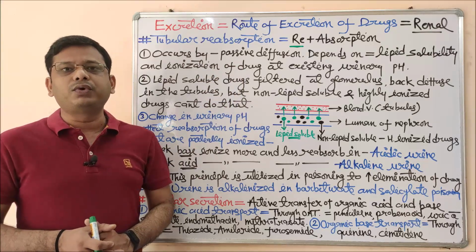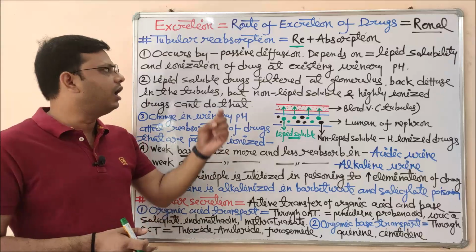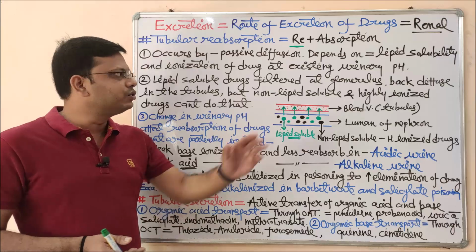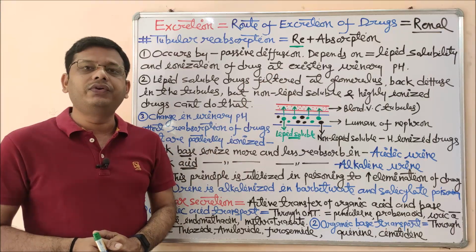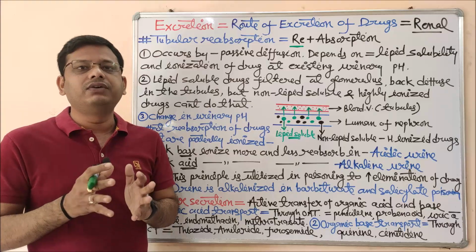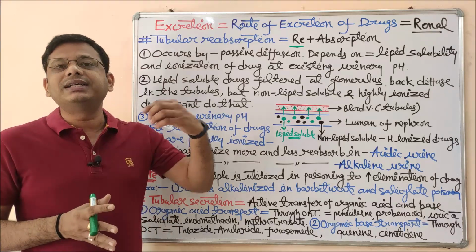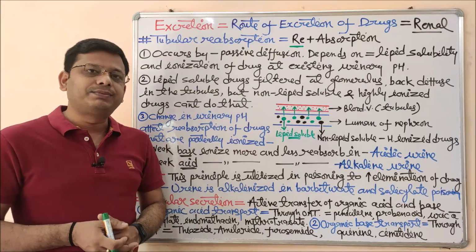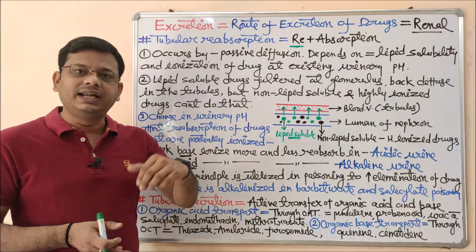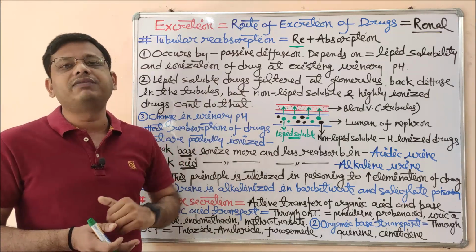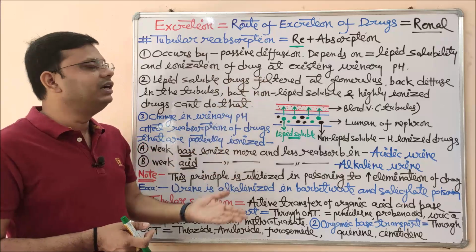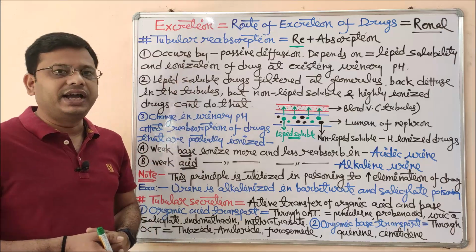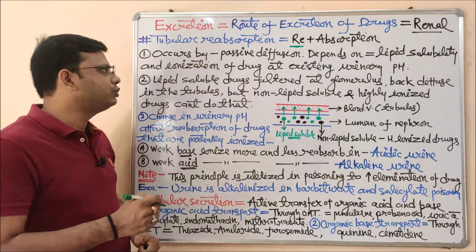The tubular reabsorption process also depends upon the lipid solubility along with the ionization of the drug at the existing pH. I mean to say existing pH, that means the pH of urine which has been formed just after the filtration process. So what is the basic governing factor which may affect the rate of reabsorption, or lipid solubility? We have studied in the previous section that the drug, either lipid soluble or water soluble, may filter with the help of the Bowman capsule. So they may filter and they are called a filtrate. So they depend upon this lipid solubility as well as ionization. I will explain how they affect the process of reabsorption.